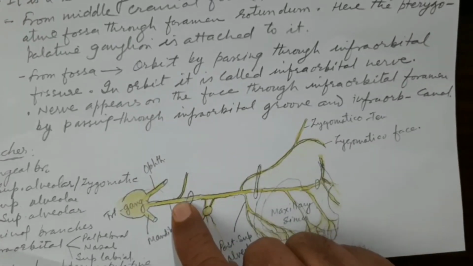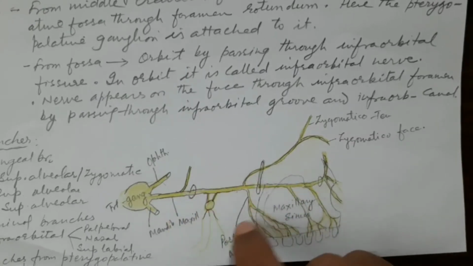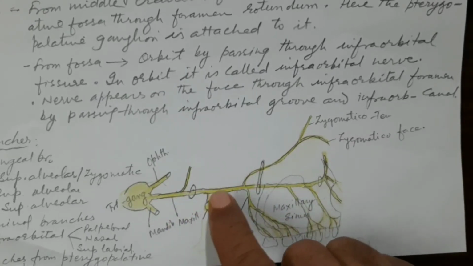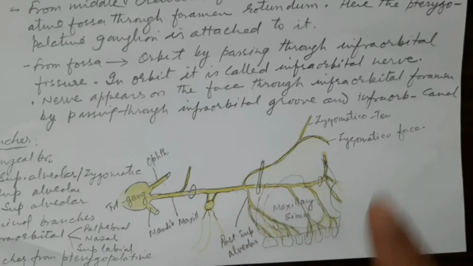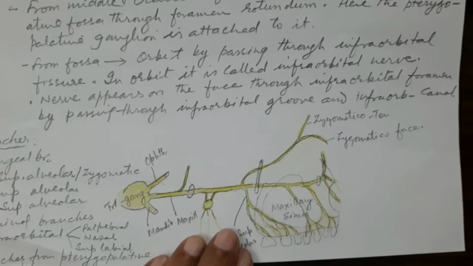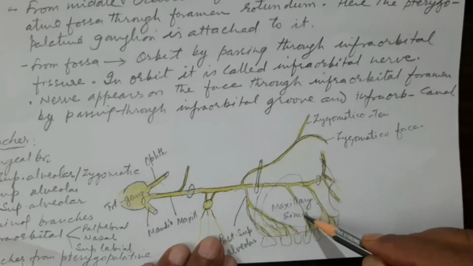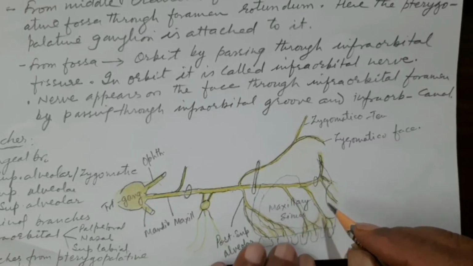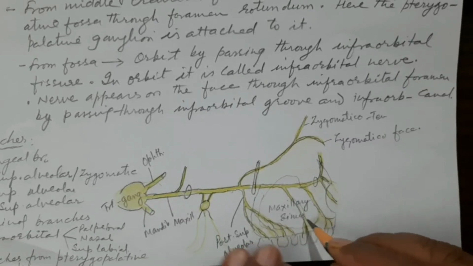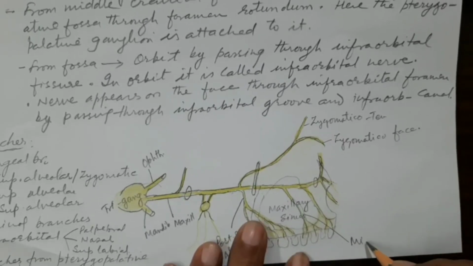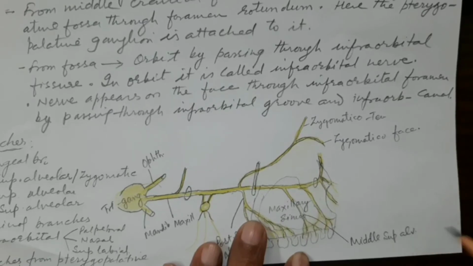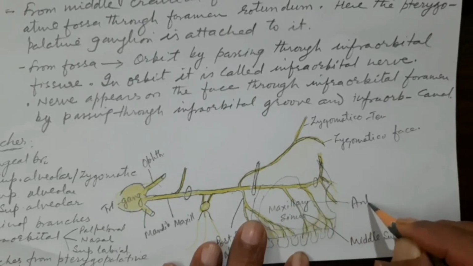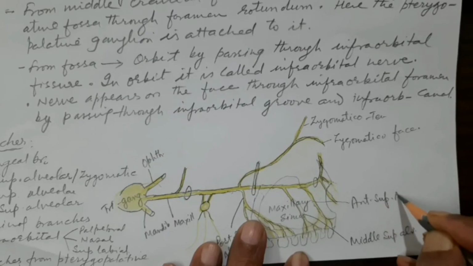So only one branch in the middle cranial fossa, then the branches in the pterygopalatine fossa, and then it enters inside the orbit. So let us see what the orbital branches are. Here the orbital branches are the middle superior and the anterior superior alveolar nerve. So I will just write it here. It is middle superior alveolar, and this is the anterior superior alveolar.